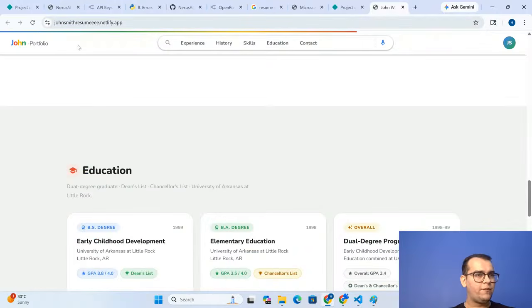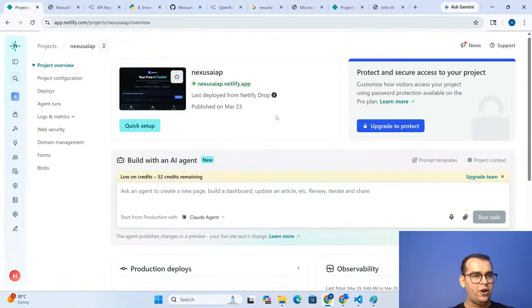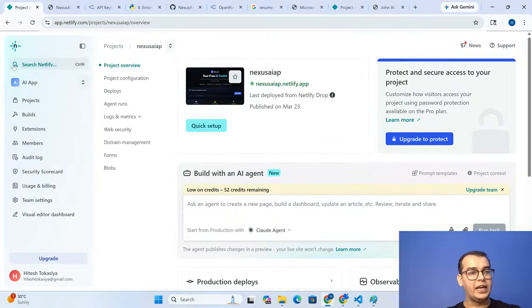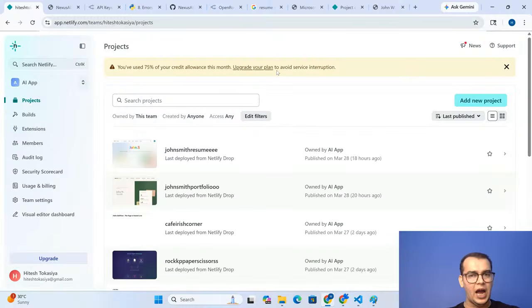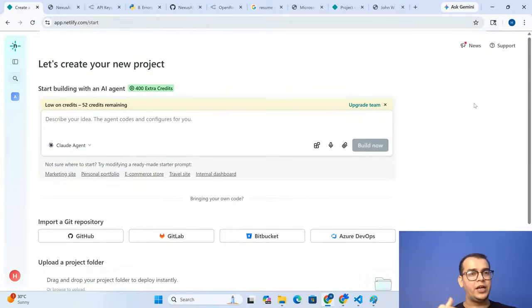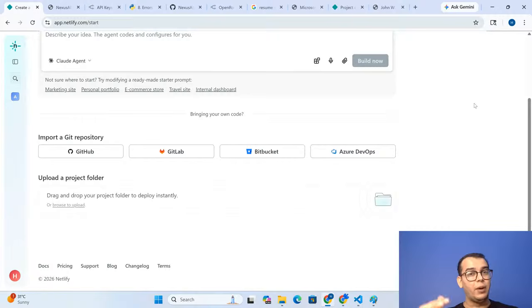You have to go to this platform, and there you will find a sidebar. On the sidebar you just click on projects. Once you click on projects, it will ask you to add a new project. Click on add a new project, and it will give you different ways of adding the project. You can add your project from your GitHub repository, or you can simply add a project from a folder on your system.